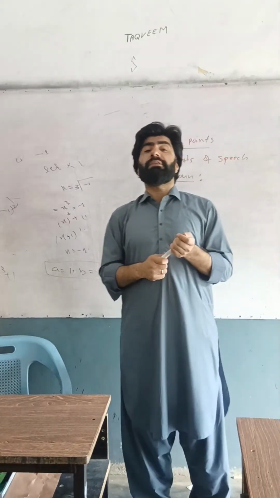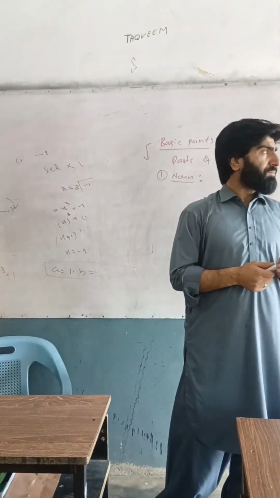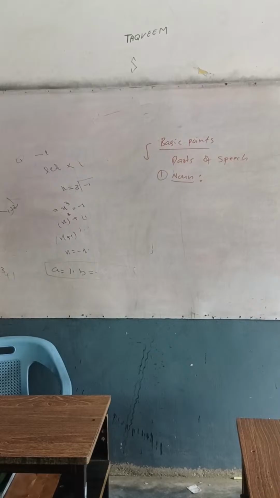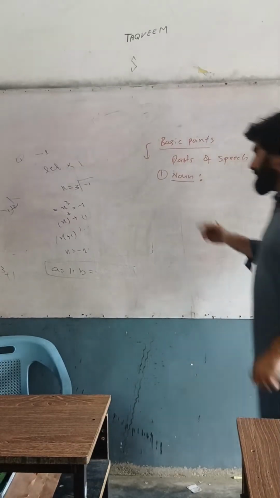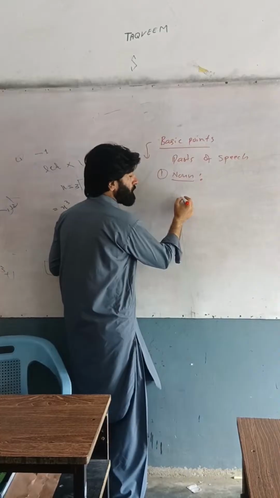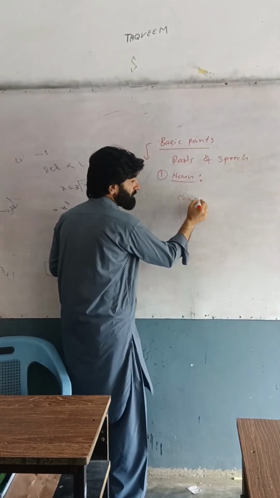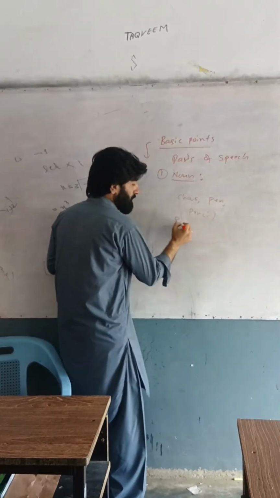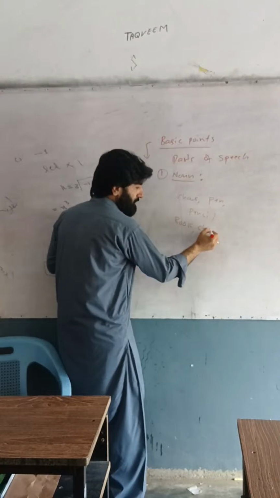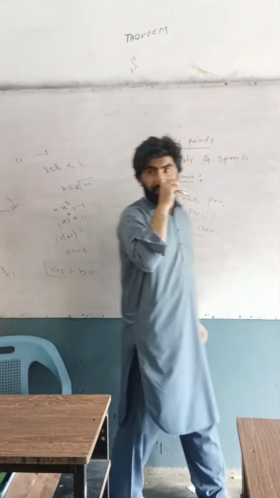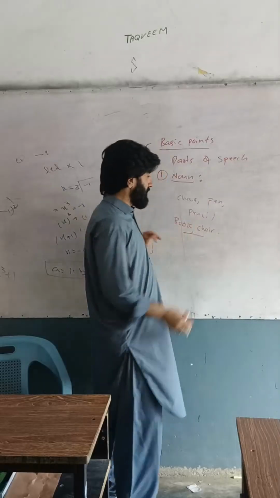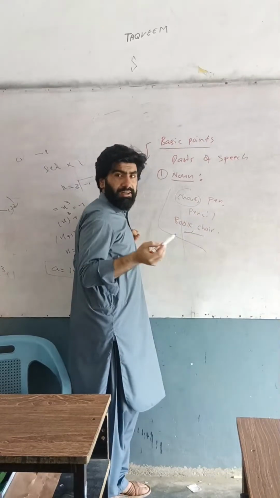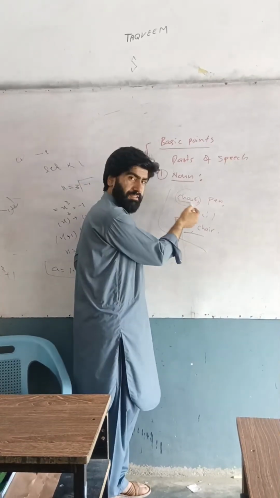Noun is the name of thing. Things include chair, pen, pencil, book, chair. These are things. These are not the name of a person. This chair is not a boy or girl. So this is a thing.